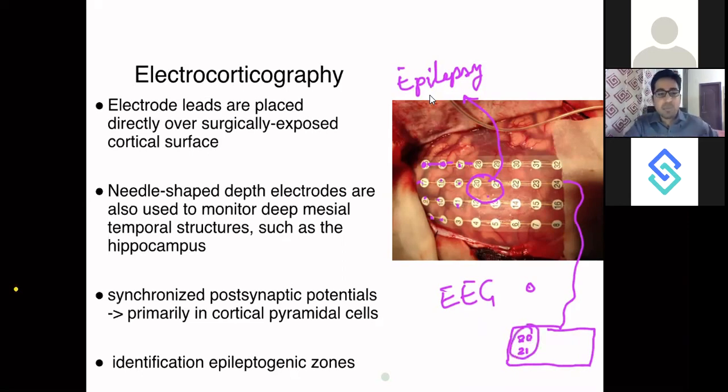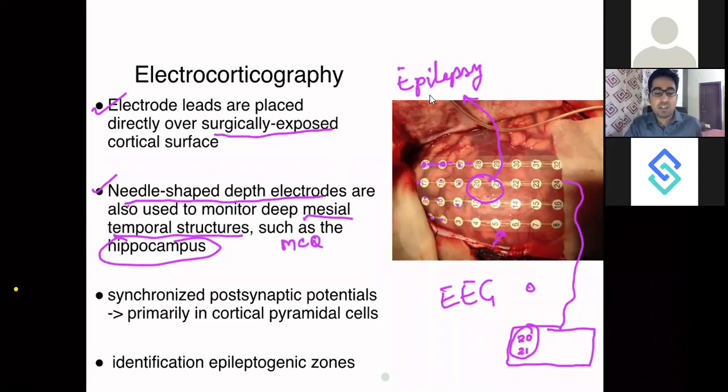So electrode leads are placed directly over the surgically exposed cortical surface. Needle shaped depth electrodes are also used. So in case the etiology is expected deep inside the brain, you can place needle shaped depth electrodes also. Let's say you are operating on mesial temporal lobe structures like the hippocampus. Mesial temporal epilepsy is one of the most common causes of surgically treatable epilepsy, MCQ. This will be taught in epilepsy surgery. So there will be a class on epilepsy surgery, and I'll be teaching you this particular aspect.